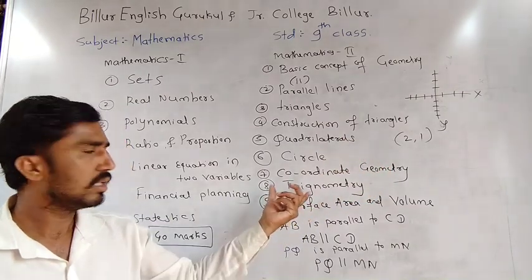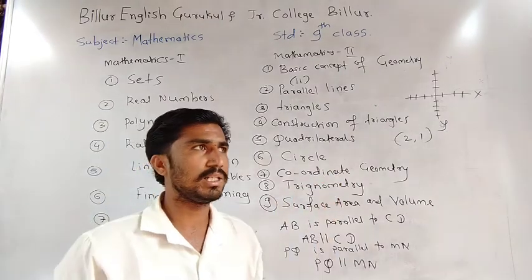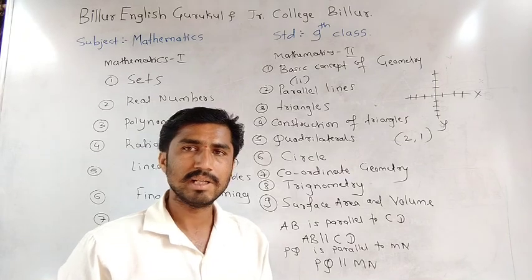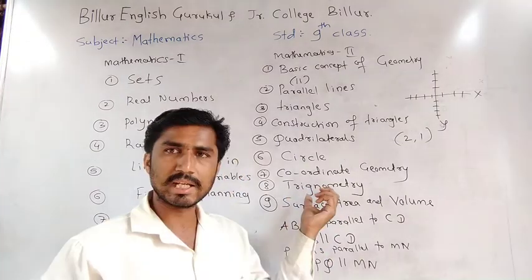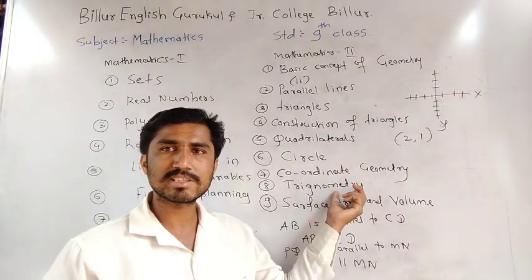Okay. Next, trigonometry. A very important and interesting topic in our mathematics. Trigonometry: tri means three, gono means sides, and metry means measure.